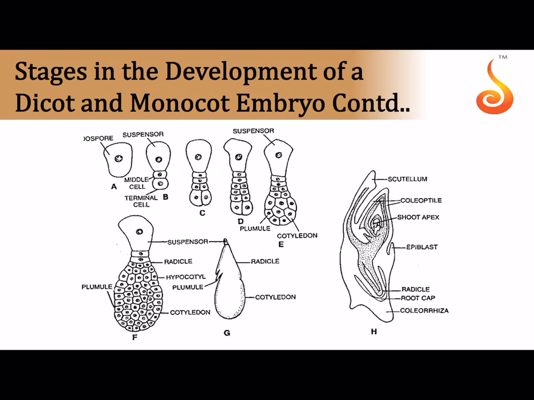The same process occurs in the case of monocots, but in monocots there is only one cotyledon. The shield-like cotyledon that is developed in the seed surrounding the developing embryo is referred to as the scutellum. The embryonic axis consists of the shoot apex or the plumule and the root apex or the radicle, the root tip, covered by sheaths which are called coleoptile and coleorhiza respectively.